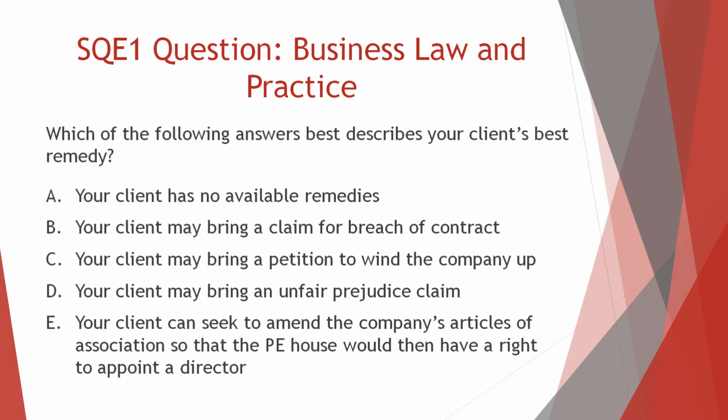A. Your client has no available remedies. B. Your client may bring a claim for breach of contract. C. Your client may bring a petition to wind the company up. D. Your client may bring an unfair prejudice claim. E. Your client can seek to amend the company's articles of association so that the PE house would then have a right to appoint a director.